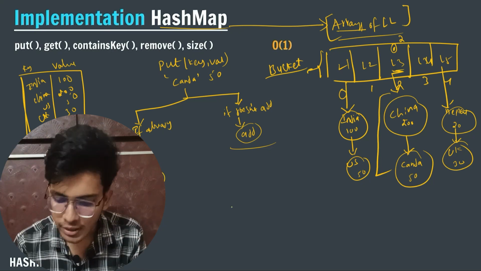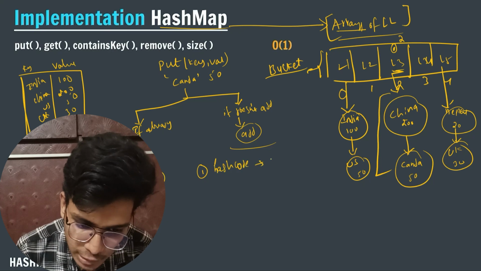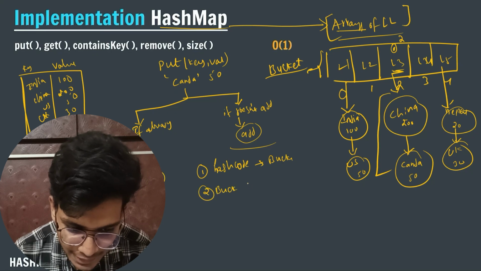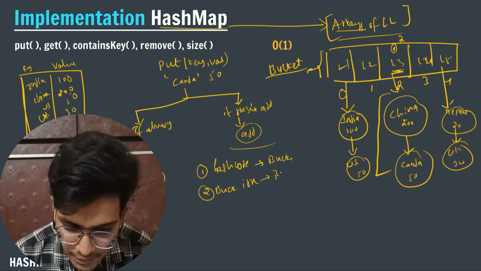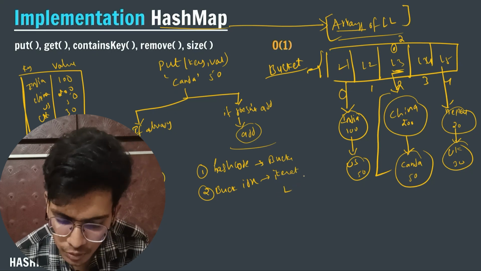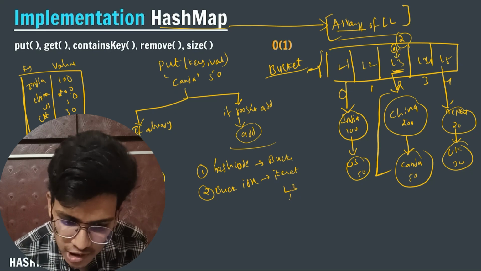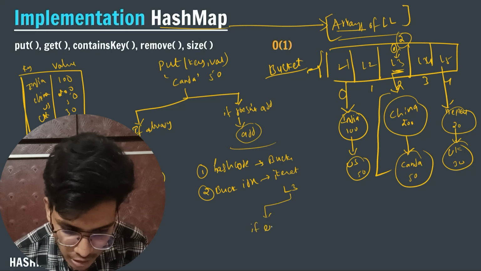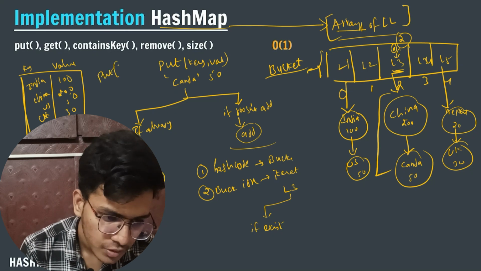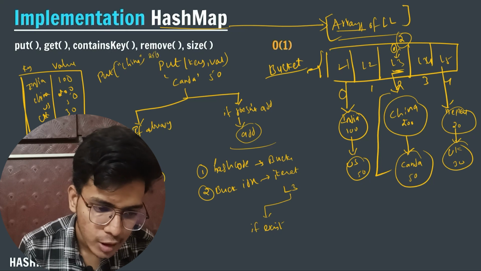So the first step is to call my hash code, and hash code will give me my bucket index, and at that bucket index I iterate whatever linked list we have. At index 2, we have a linked list. So iterate that particular linked list, and if the key exists, let's say I am adding China and I want to change the value of China, I will write 250 here.